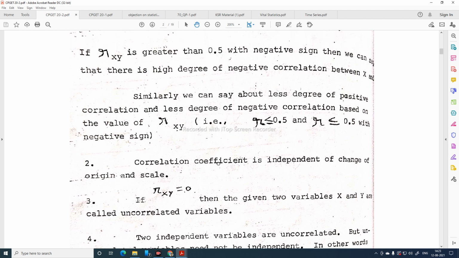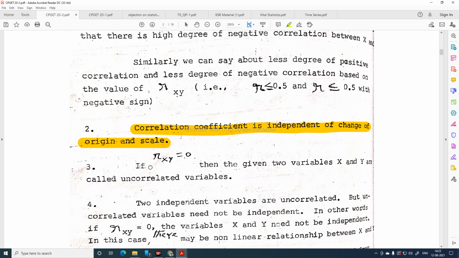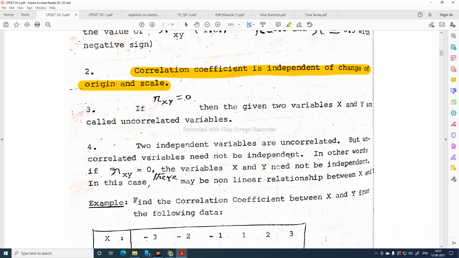Correlation coefficient is independent of change of origin and scale. This is the important question. If Rxy is equal to 0, then the given two variables x and y are called uncorrelated variables. Two independent variables are uncorrelated, whereas two uncorrelated variables need not be independent.